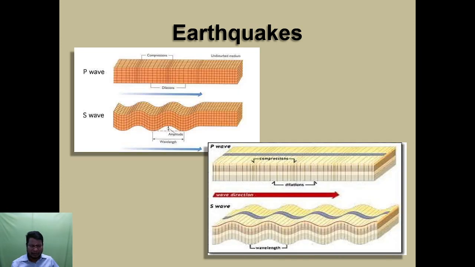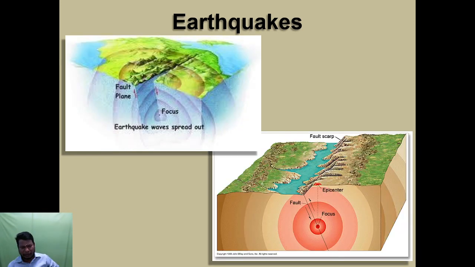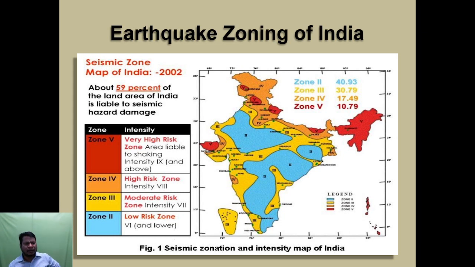So next one, earthquake. Waves are formed. This one, P waves, S waves. The earthquake slide. This one, India.